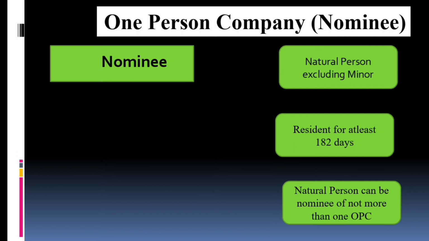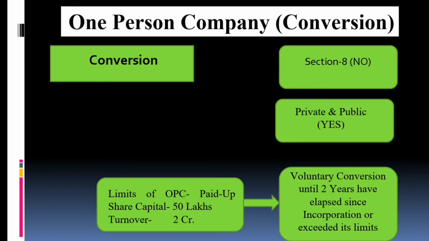He should be a major, he should not be a minor, because otherwise he will not be able to enter into any kind of contract. He should be resident for at least 182 days. It's very important for him to be a resident of India. A natural person can be nominee of not more than one OPC. Okay, so one person can be nominee of one OPC only. He cannot get the nomination into two OPCs, means one person company.